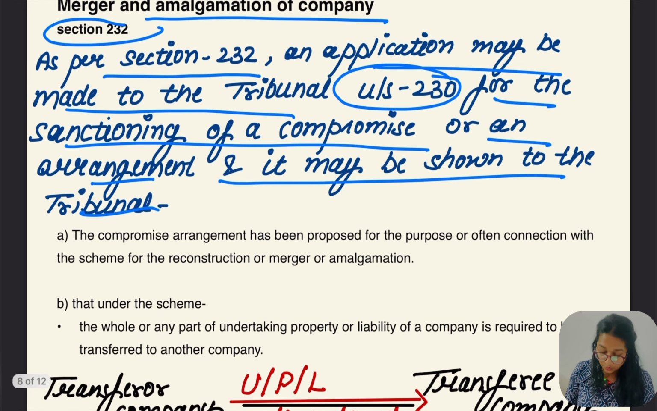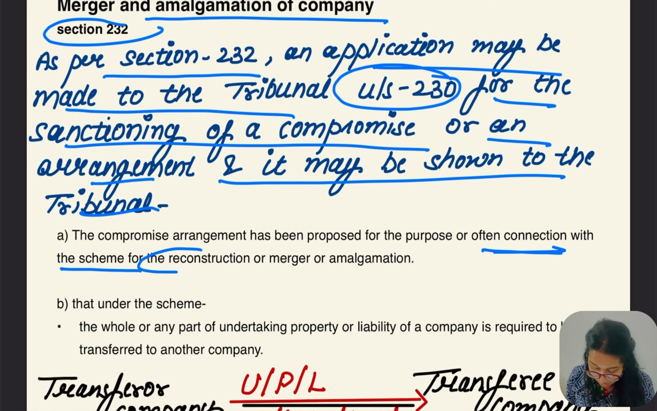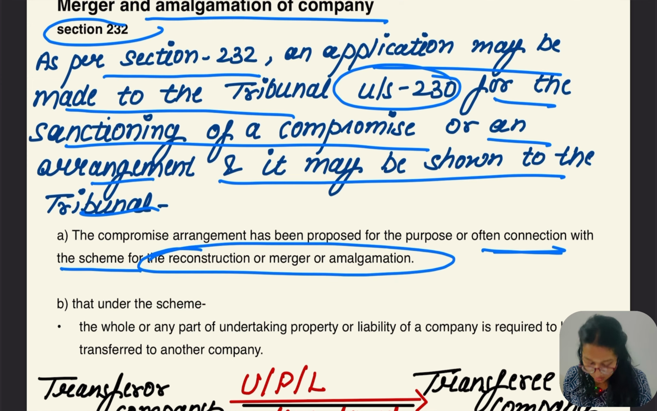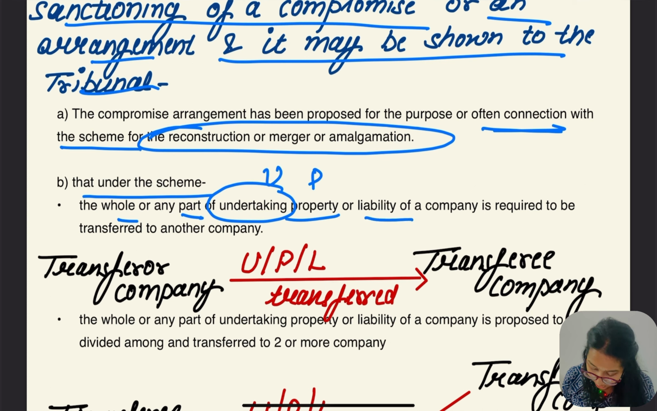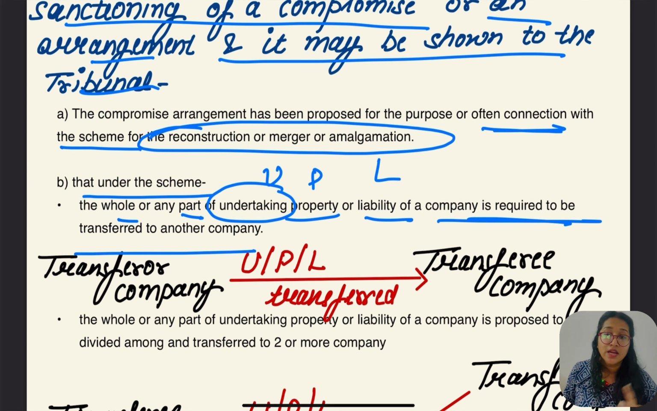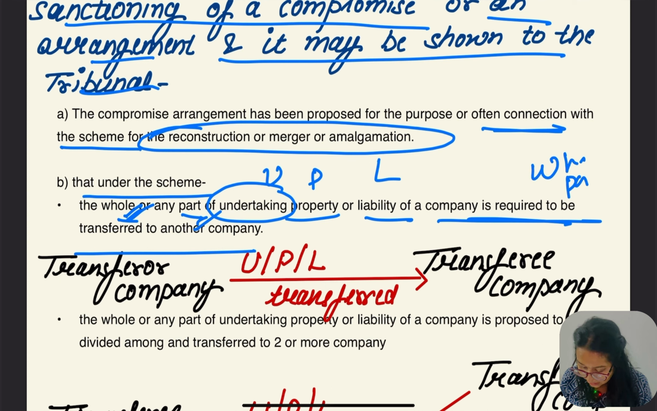Okay, let's see what the conditions written in this section are. The compromise and arrangement has been proposed in connection with a scheme of reconstruction or merger or amalgamation. Second, under the scheme, the whole or part of the undertaking, property or liability of the company is required to be transferred to another company, either wholly or partly.